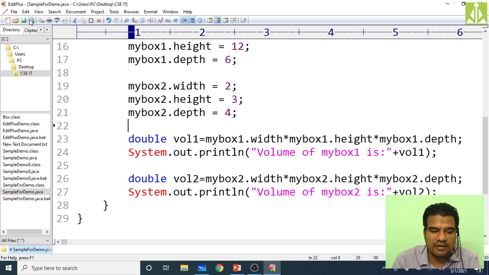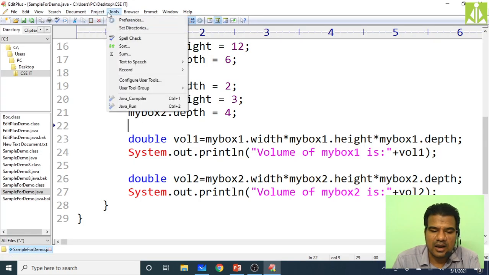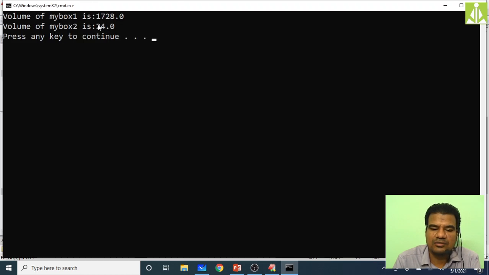So simply save this, tools, compile, compilation successful, as you can see. Then run. Yes, 24 you got, 24 units cube you got, like this. So volume of my box 2 is 24. Volume of my box 1 is 1728. Like this you can remember.